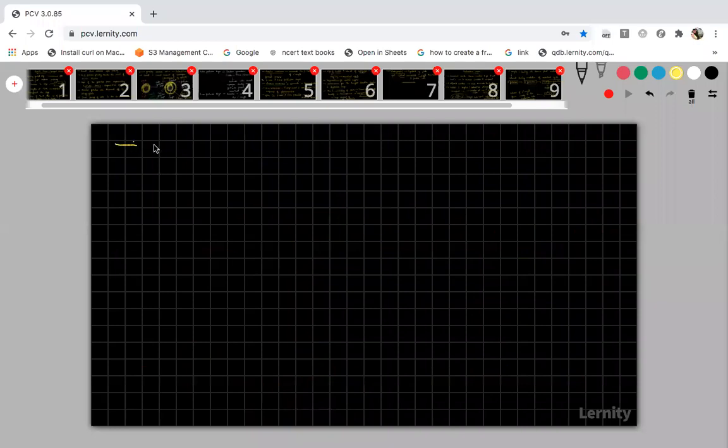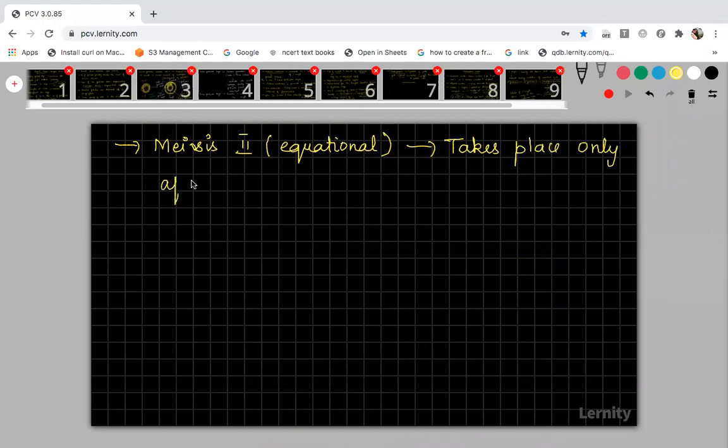The second part of the meiosis, that is meiosis 2, is called the equational cell division. It is not reductional. It is similar to mitosis. This meiosis 2 will take place only after the contact of the sperm with the secondary oocyte. So meiosis 2 will occur only after the contact with the sperm.